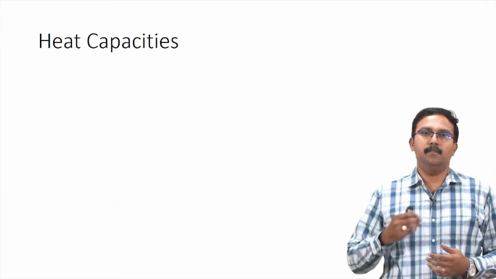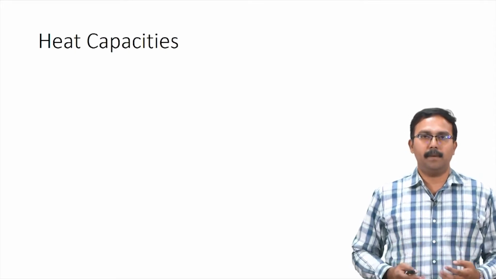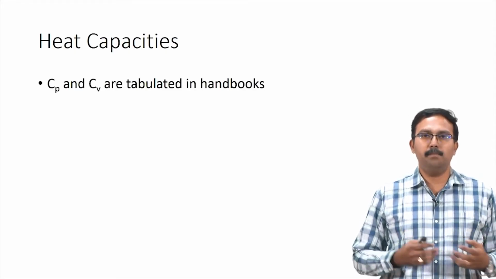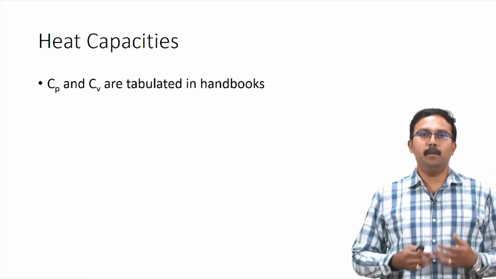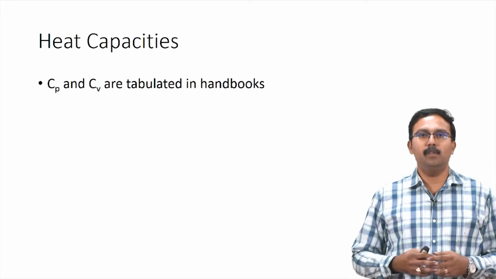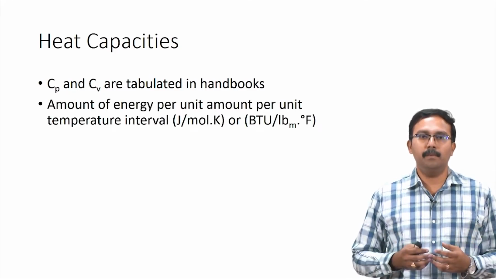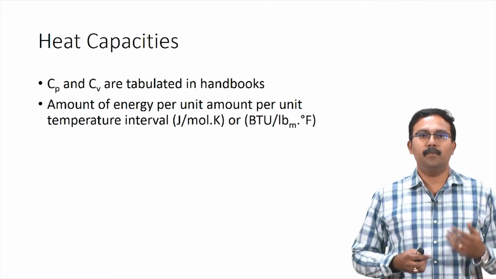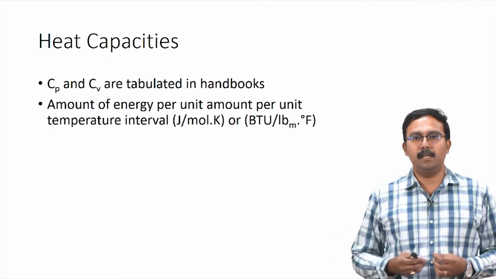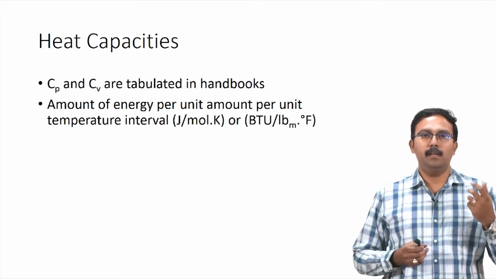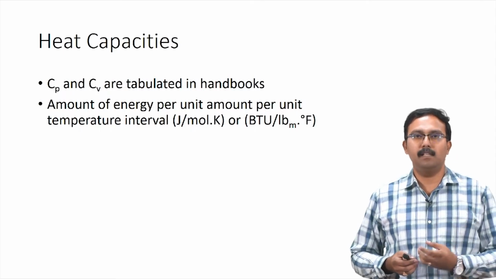To calculate the value for delta H caps and delta U caps, we need to know the heat capacities. These values, which are Cp and Cv, are tabulated in handbooks and textbooks. You would be able to get the different Cp values and Cv values from different sources, and usually it is a polynomial which is written in terms of amount of energy per unit amount per unit temperature interval. So this would be joules per mole Kelvin or BTU per pound mass degree Fahrenheit.